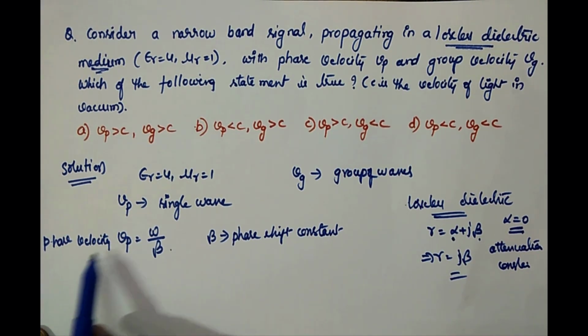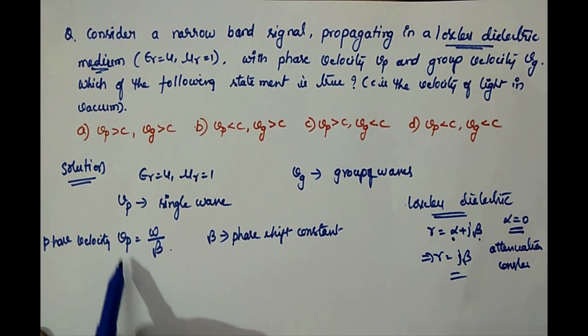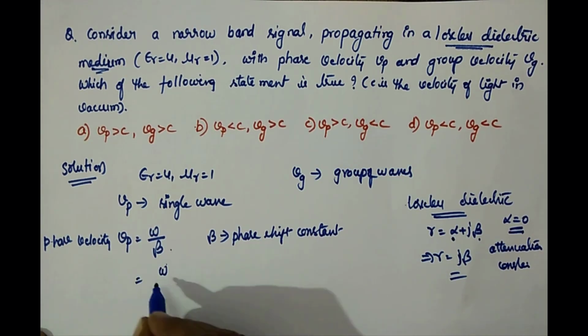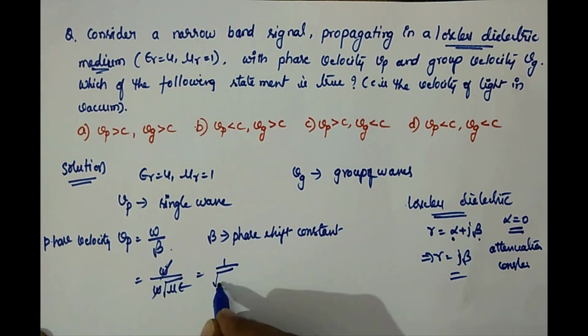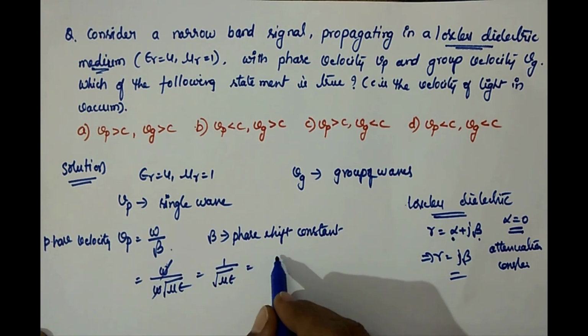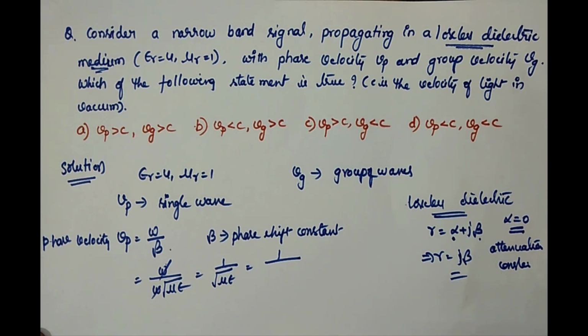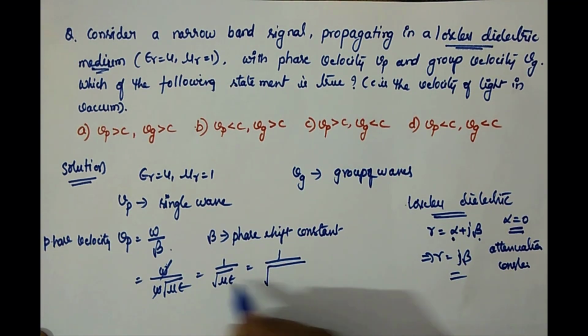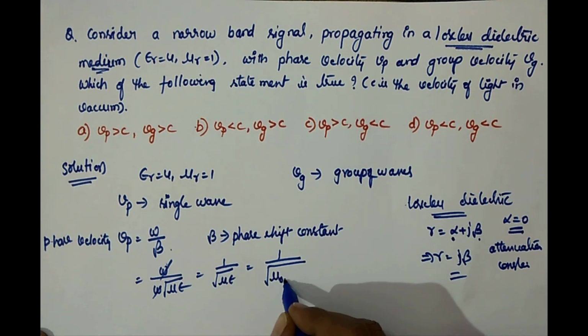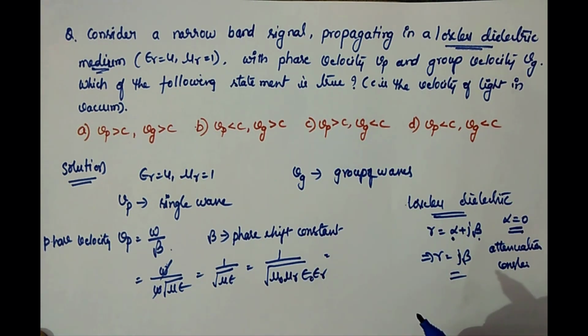So when the medium is lossless dielectric, the phase velocity Vp is equal to omega by beta. What is beta? The formula of beta is omega into root mu epsilon. So omega gets cancelled, and it is 1 by root mu epsilon. Here mu is the permeability of the medium and epsilon is the permittivity of the medium. Mu can be written as mu naught into mu r and epsilon as epsilon naught into epsilon r.